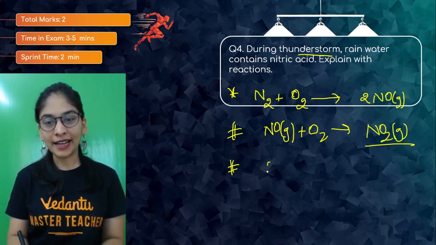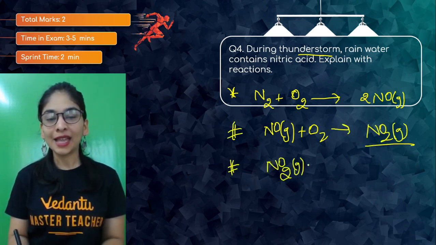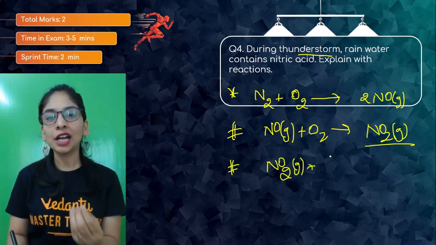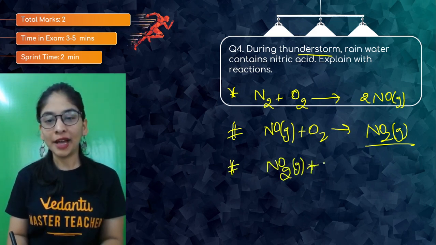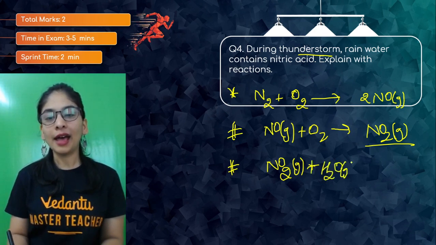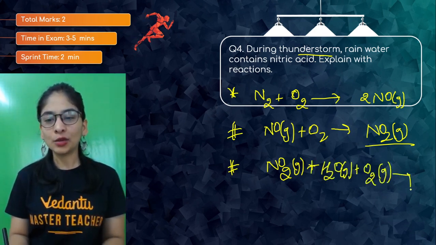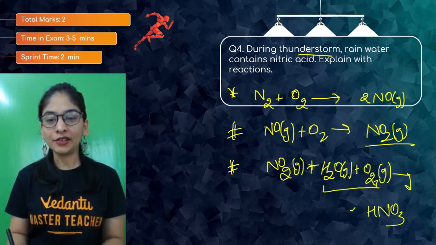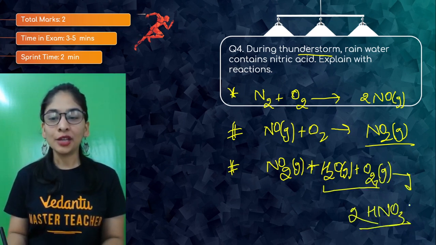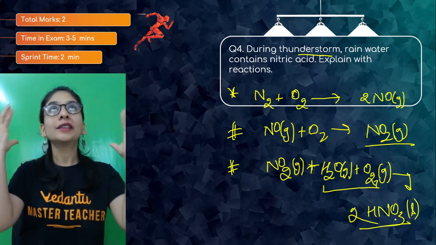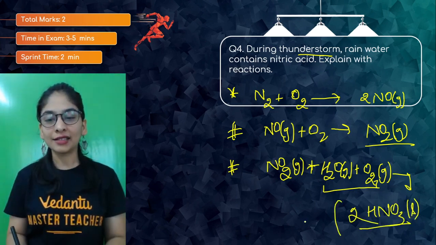And again, this nitrogen dioxide gas reacts with the moisture, that is the water vapor, that is there in the atmosphere along with oxygen gas. And what exactly are they going to form? Nitric acid.